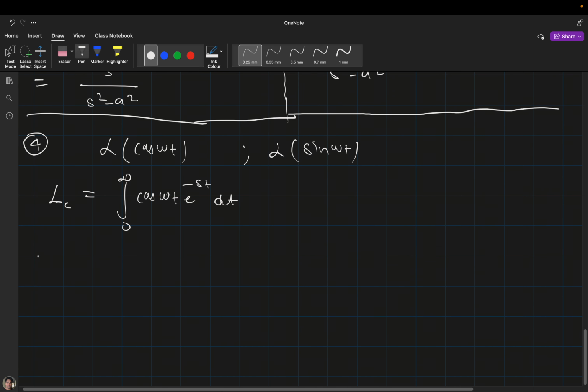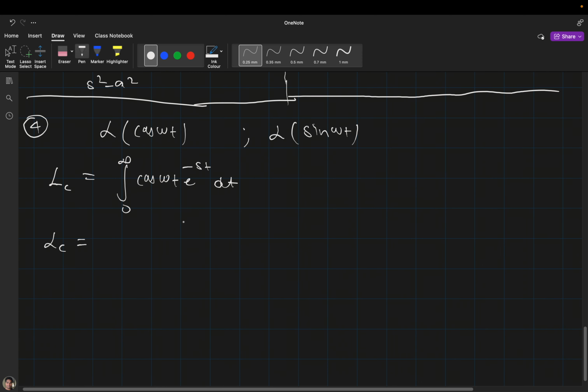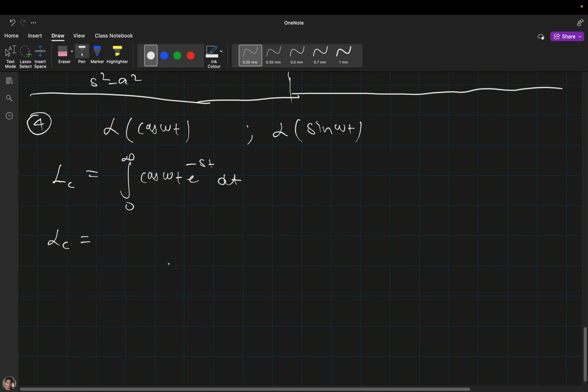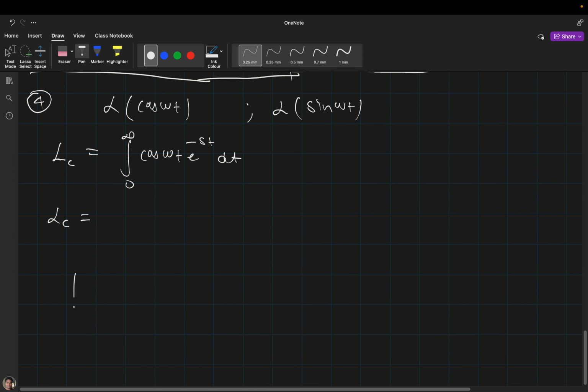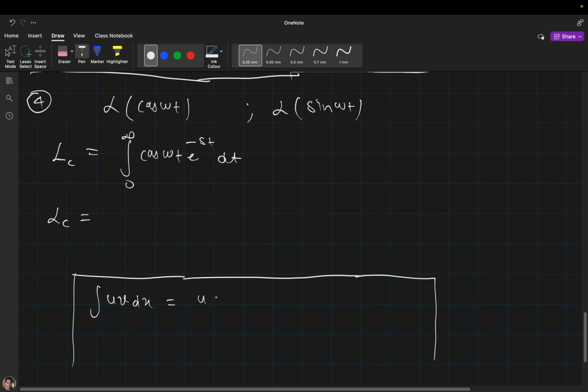Here we have to use the integration by parts formula. I'm expecting that you know that, but if you want me to write that, I can write it. So this is the integration by parts formula. Suppose you want to integrate u times v dx, then it will be u times the integral of v dx.